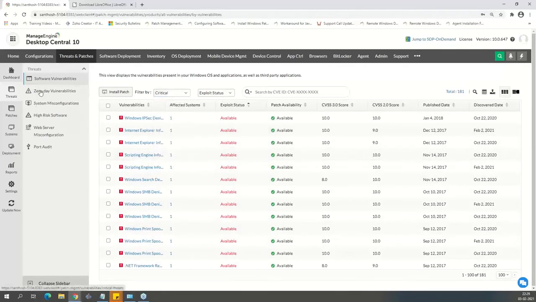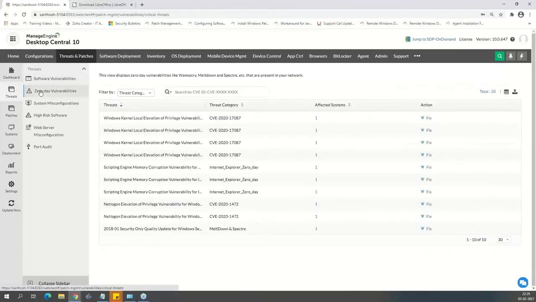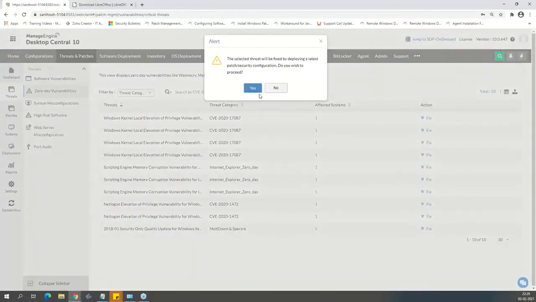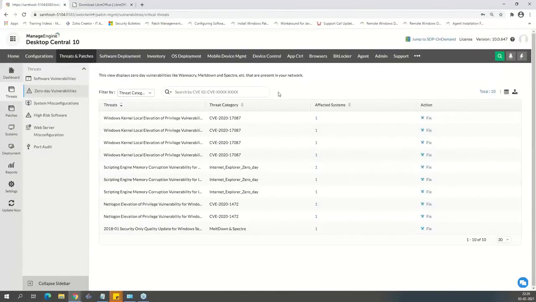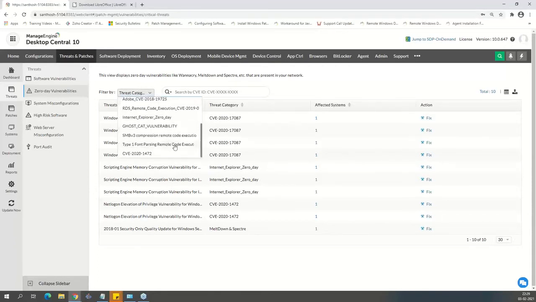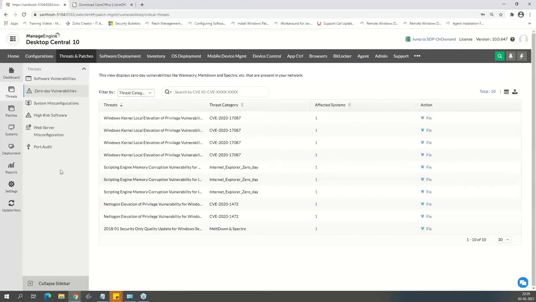And the second category that comes in will be 0-day, right? And whether any 0-day vulnerabilities are there at your endpoint level. So if you'd like to fix it, it's just a click away. You click on fix it from here. It will go ahead and apply the fix for this vulnerability, as this is a 0-day vulnerability. And you can filter it based on the different vulnerabilities that we have classified as 0-day, and we should be able to get those in place.